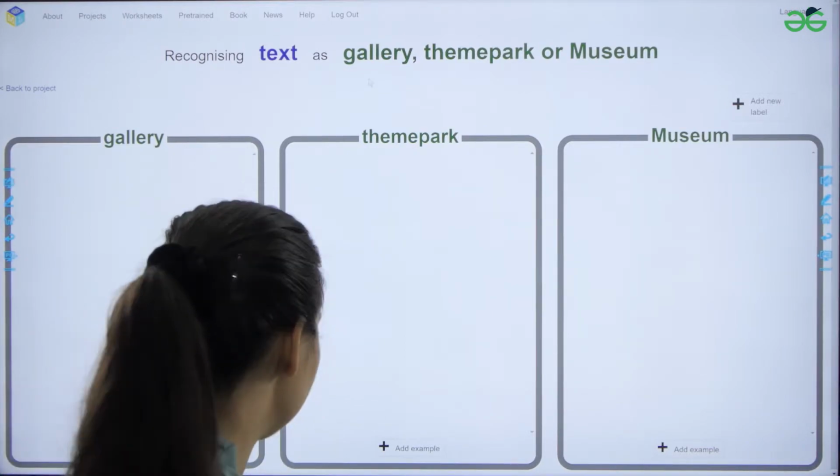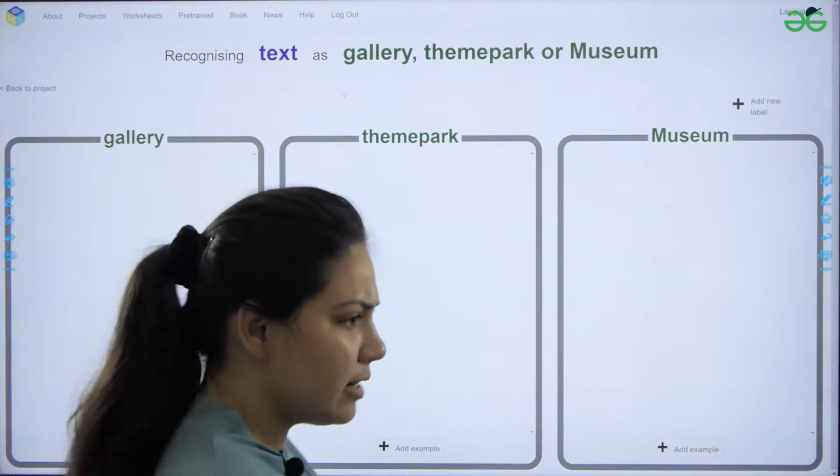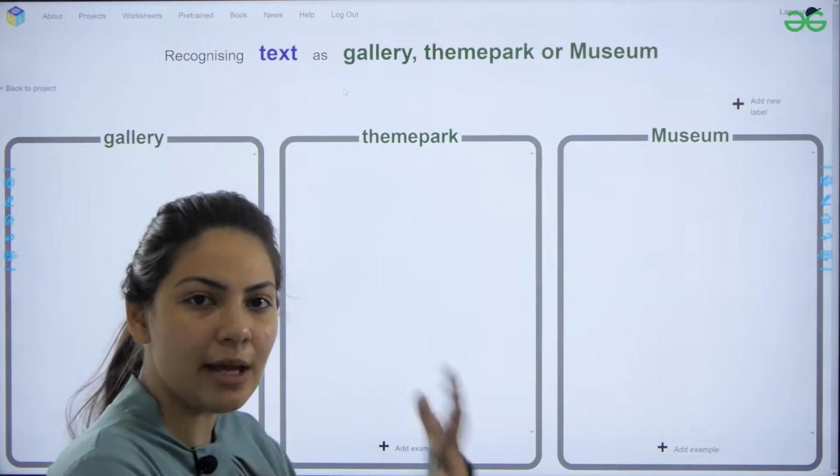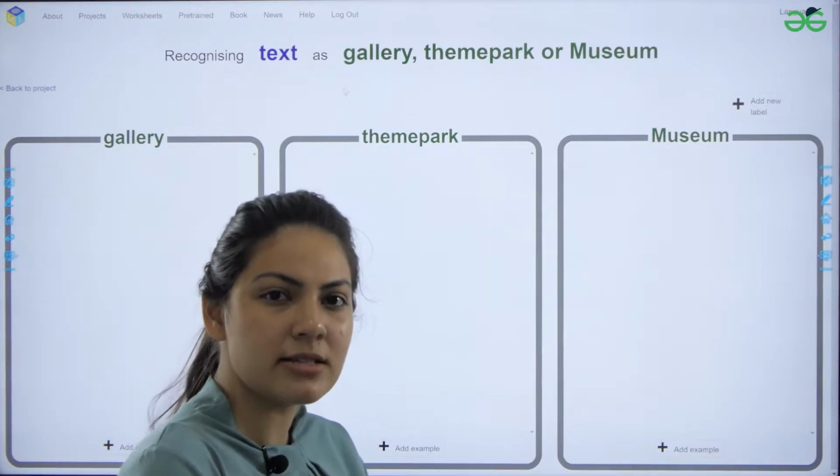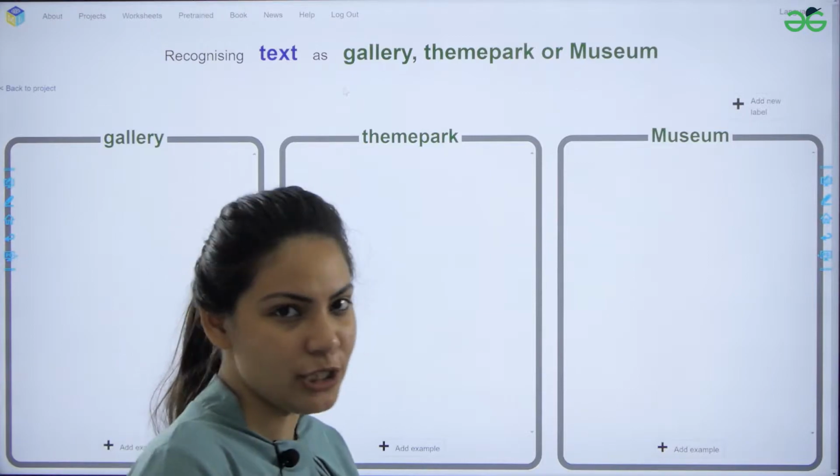You can ask for. Now let us add the examples so that my computer or my bot can learn through the examples and recommend a better place to the tourist.